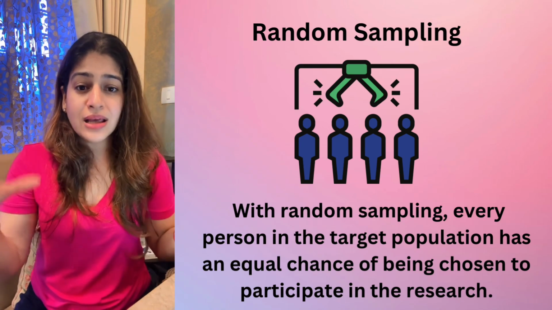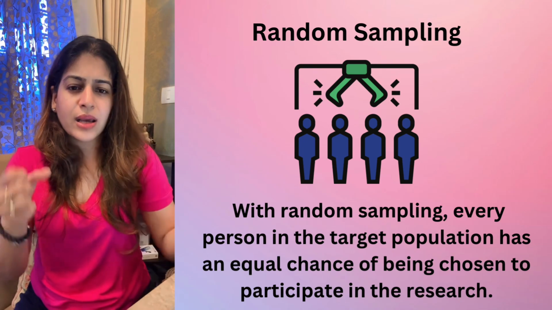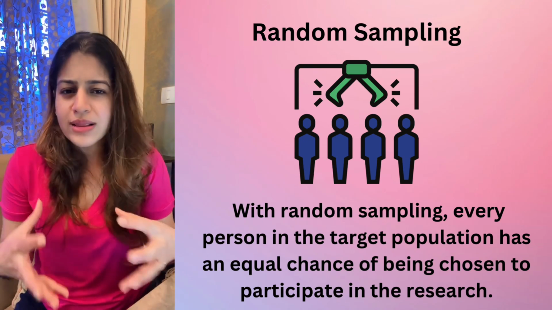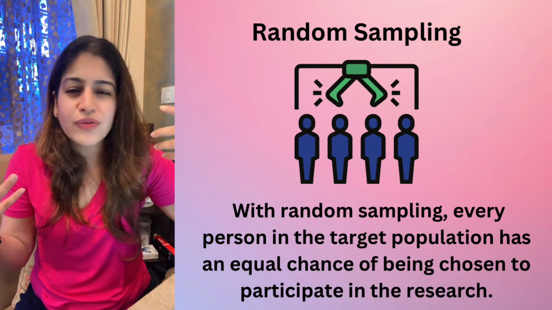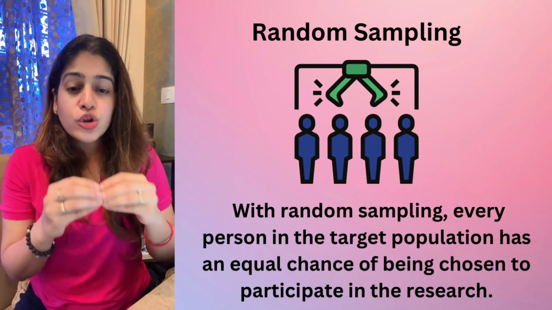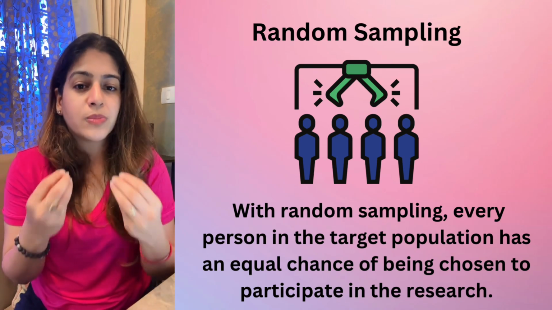So what do I do? I make a chit and on the paper I write their name, and all the papers are put in a big bowl, and I shuffle that bowl, and from that I pick up 10 or maybe 50 participants. I pick up 50 chits from that bowl. Whosoever name comes in becomes the participant of my study.